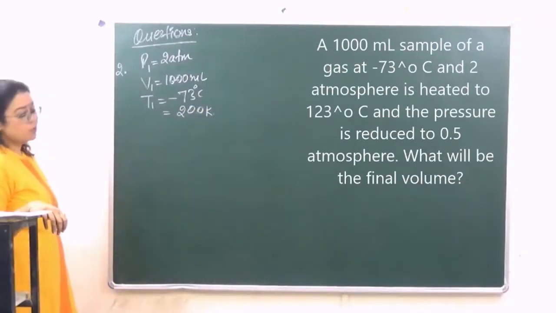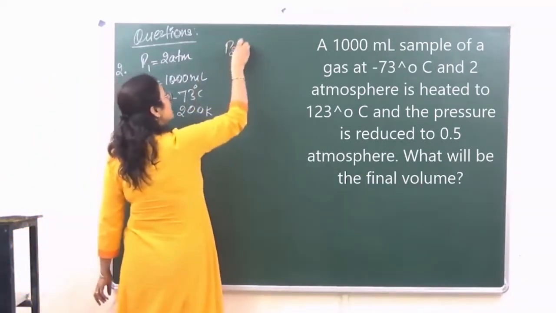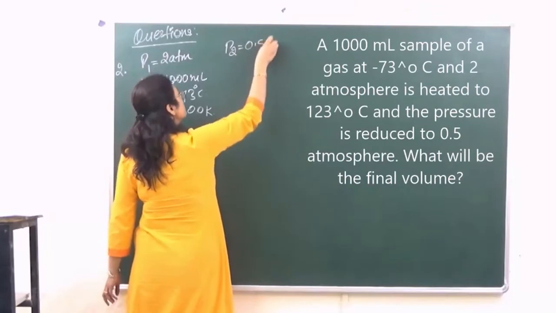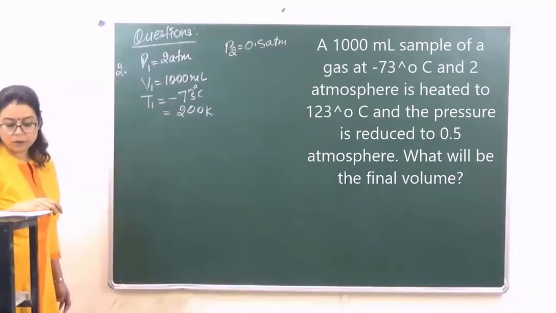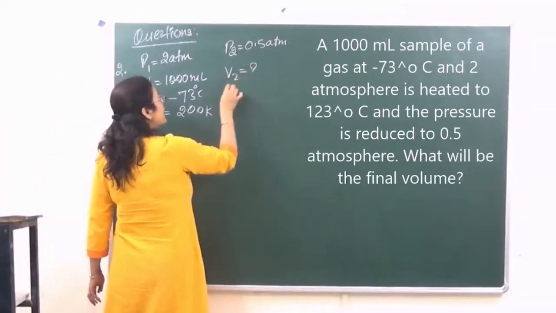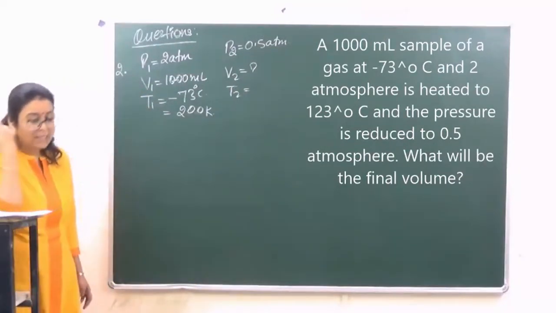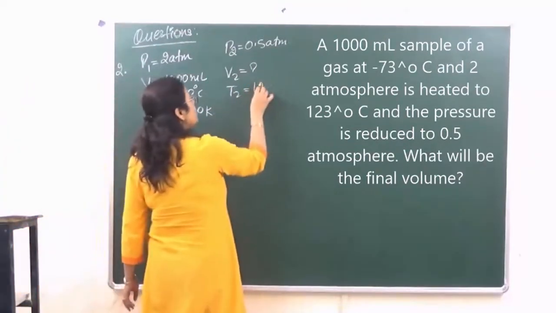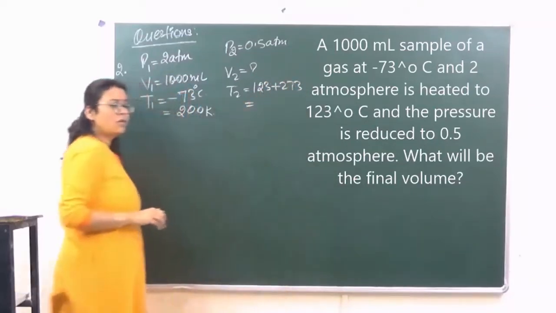ठीक है? फिर उस पर P2 हमको दिया हुआ है. We are saying that pressure has been reduced to 0.5 atmosphere. That is going to be P2. V2 we need to calculate. And T2 given to us is 123 degrees Celsius. So it means 123 plus 273. ठीक है?